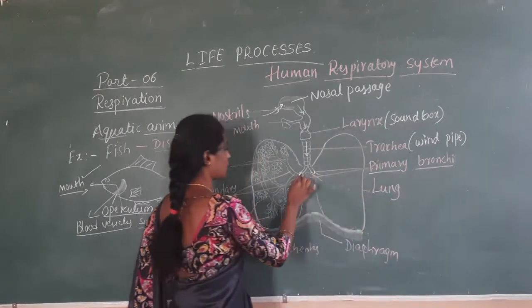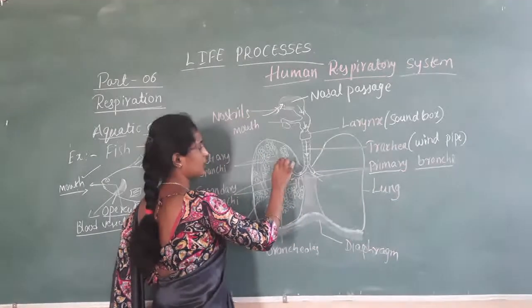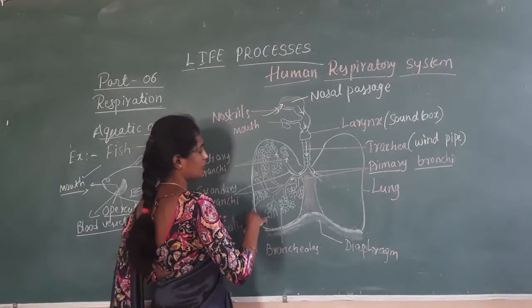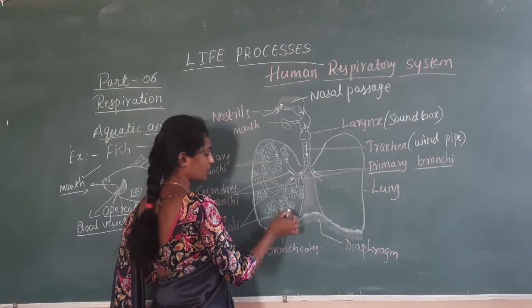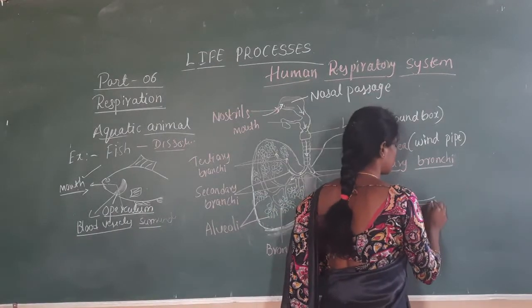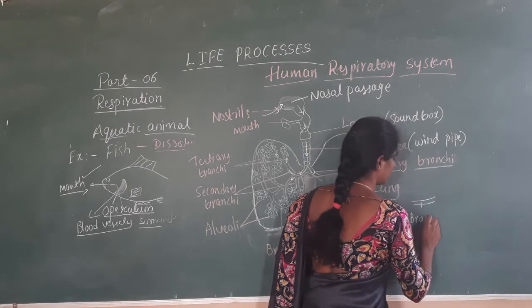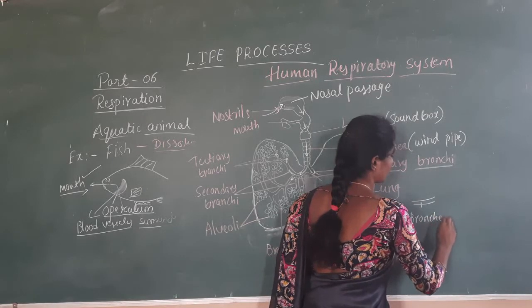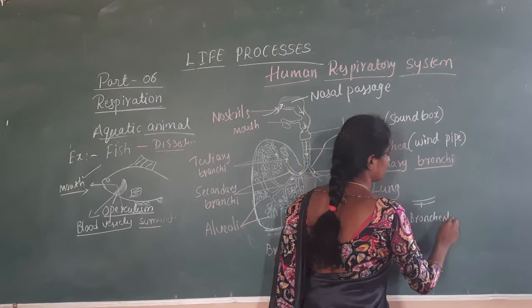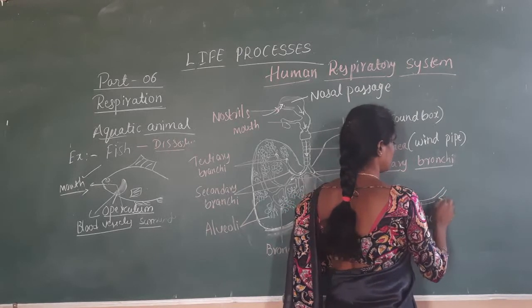From the primary bronchi, the air enters into secondary bronchi. From the secondary, air enters into tertiary bronchi, and from the tertiary bronchi, the small terminals. These terminals are called bronchiole. Bronchiole is the singular and bronchus is the plural word.